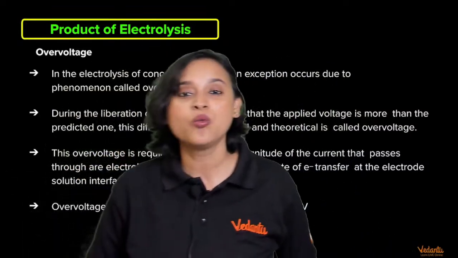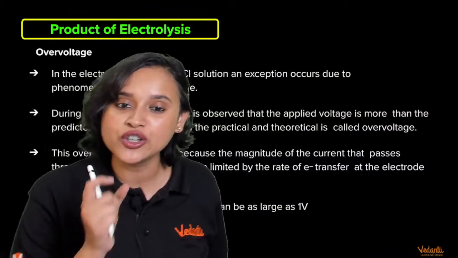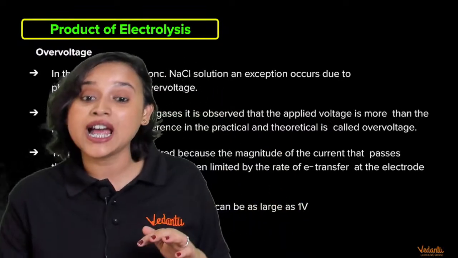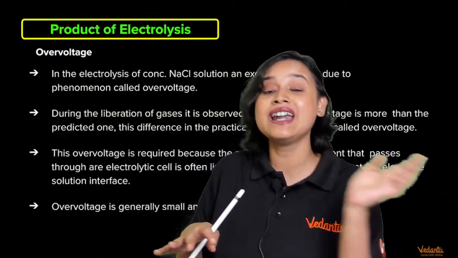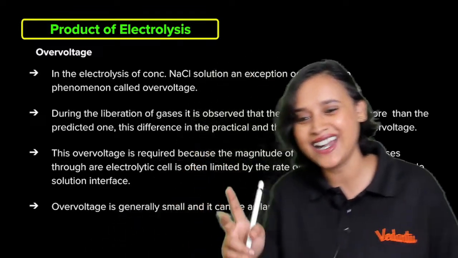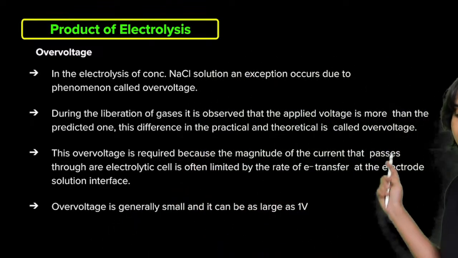Clear? What did I say, everyone? I have just told you. So here what we see is the applied voltage and the predicted voltage are different, and that difference is your over voltage.